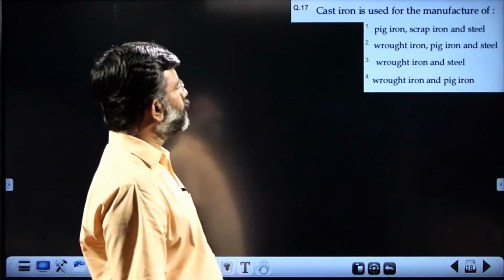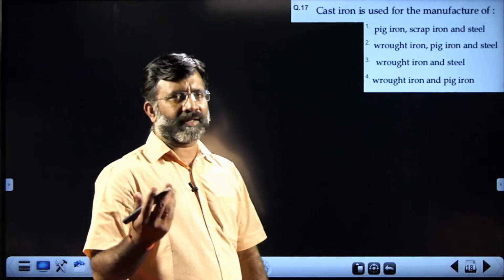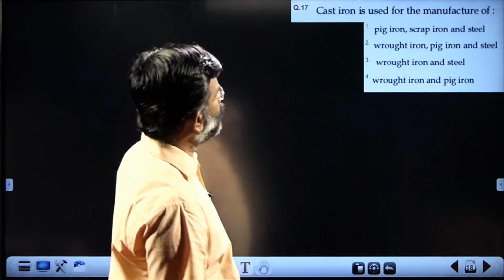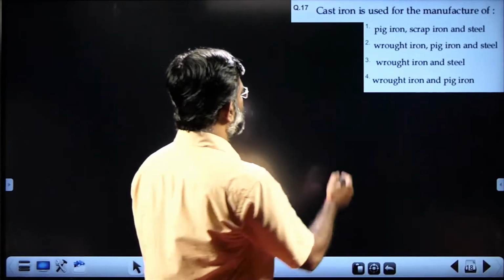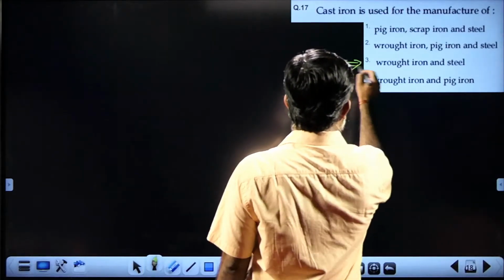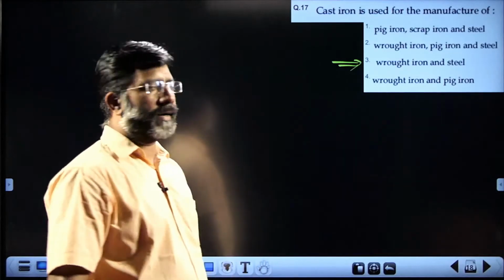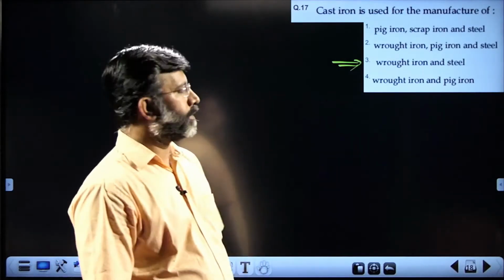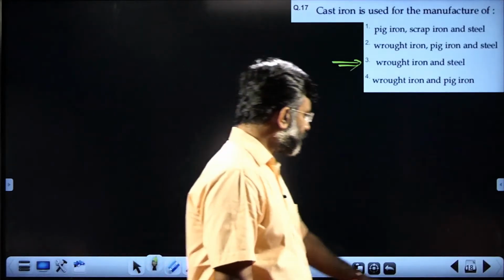Cast iron used for the manufacturing of... a textbook question only. It is used for producing wrought iron and steel, so the first, second, third choice is the correct answer. Textbook question only. Next.